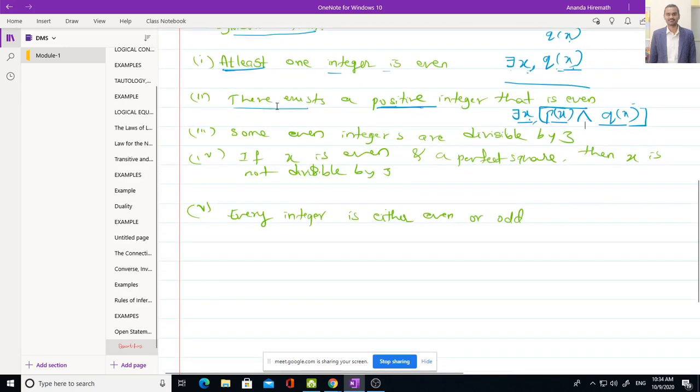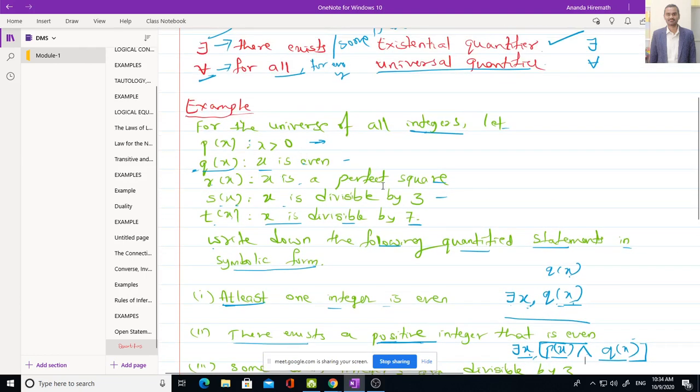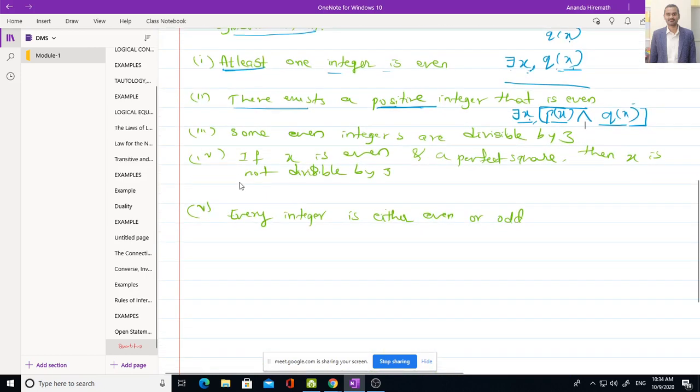Then can someone guess the third one? Some even integers are divisible by 3. Divisible by 3 means S of x. Now tell me. There exists x, such that Q of x.